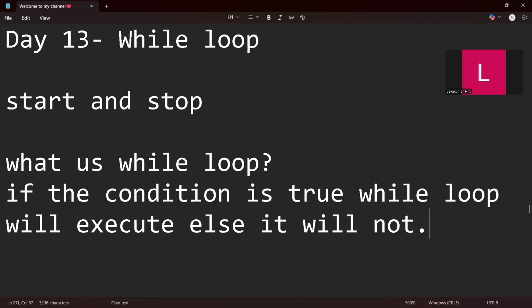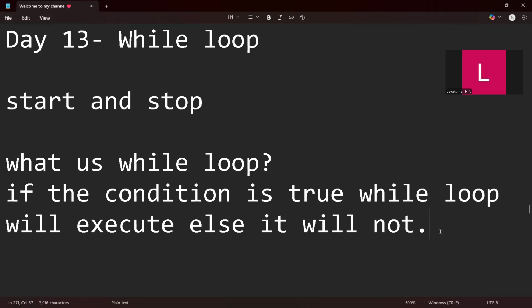This is a simple answer you can give. There are bookish definitions, like a while loop repeats a block of code, but you need to understand this. The while loop is in the name only: while. If the condition is true, then only we will enter into this while loop.